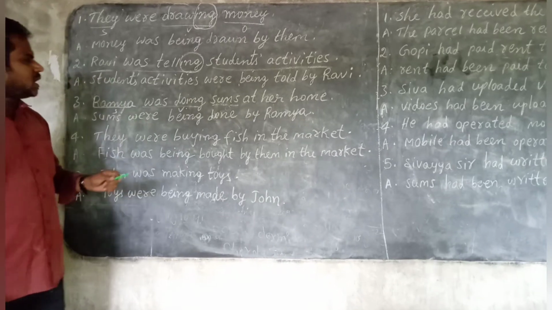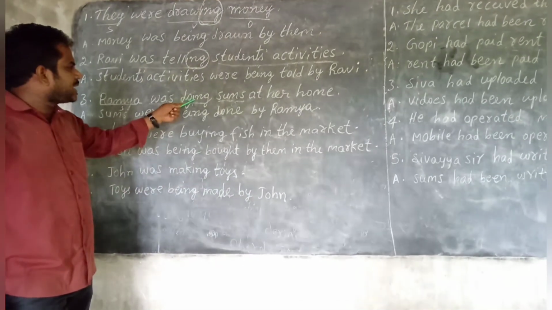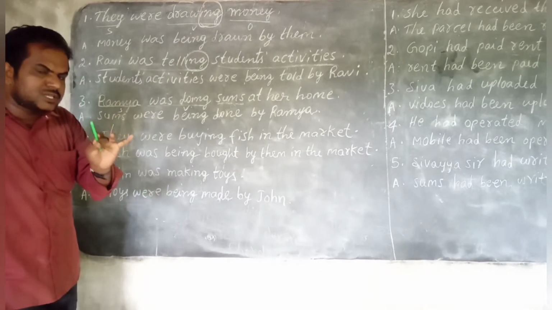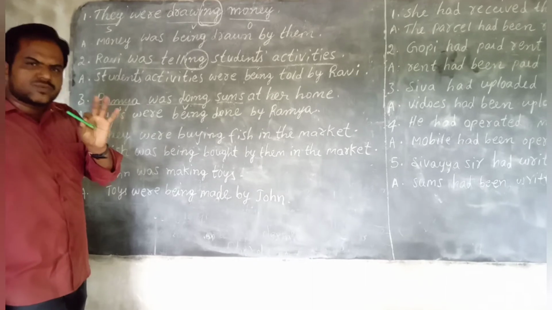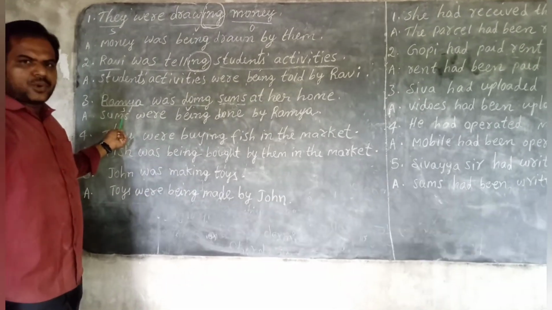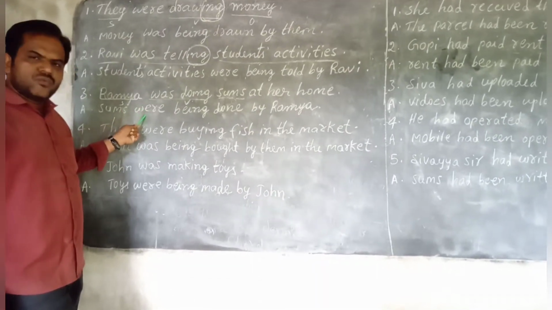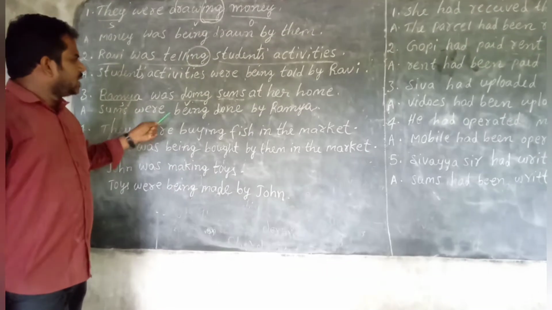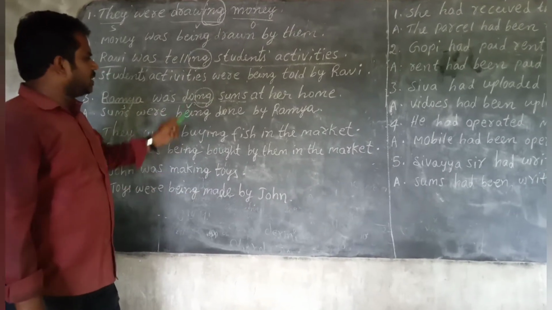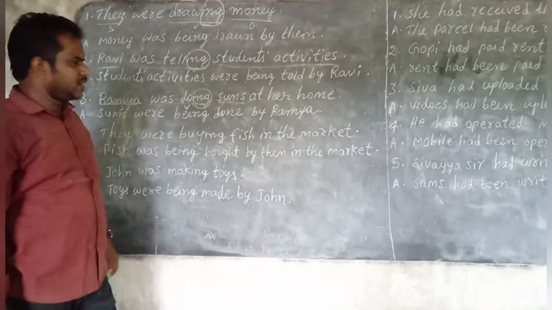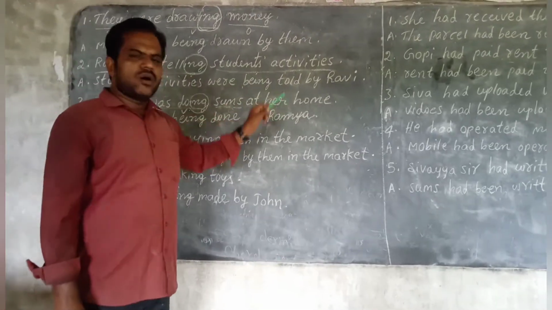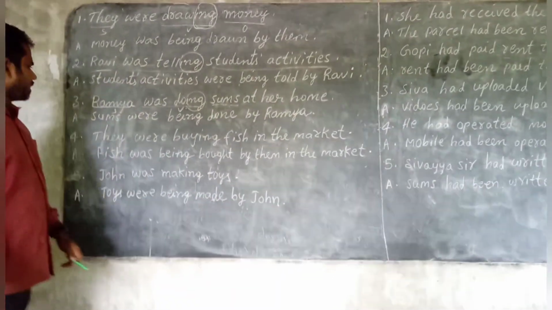Decide be form. Children, be form will be decided according to the tense form of the verb. Was doing, that means past continuous, that means past tense. Past be forms: was, were. So children, sums plural. That's why were you have to decide. Were. ing form extra added. That's why being. Third rule, change the verb into V3. Done. Fourth rule, add by. Fifth rule, subject should be changed as object. As children. Next.